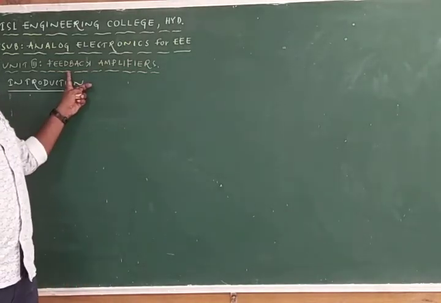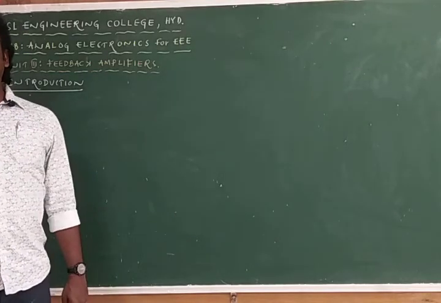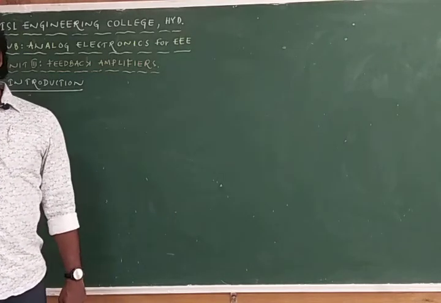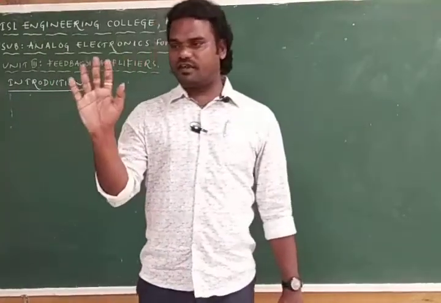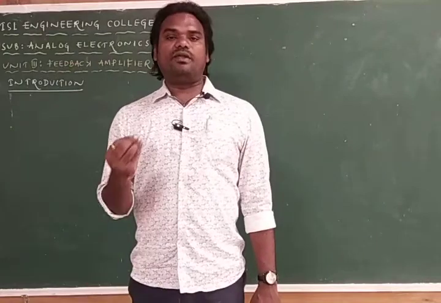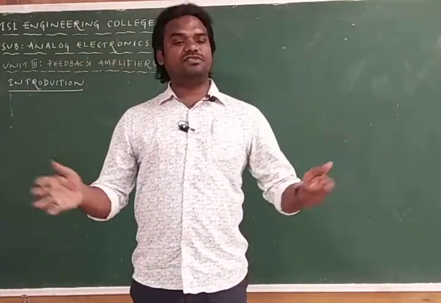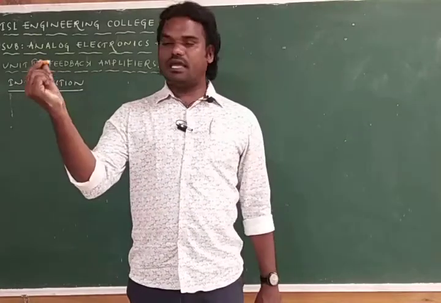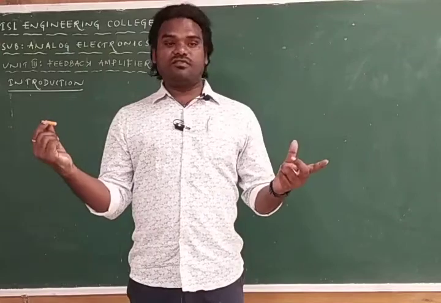By employing the feedback concept into amplifiers, we can get two things. You should understand this point. First, we have the amplifier, an electronic circuit used to increase the strength of the signal. The function of an amplifier is to increase the strength of the weak signal.